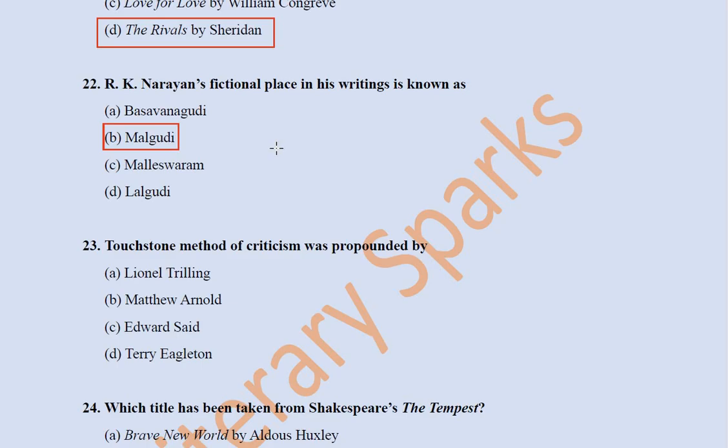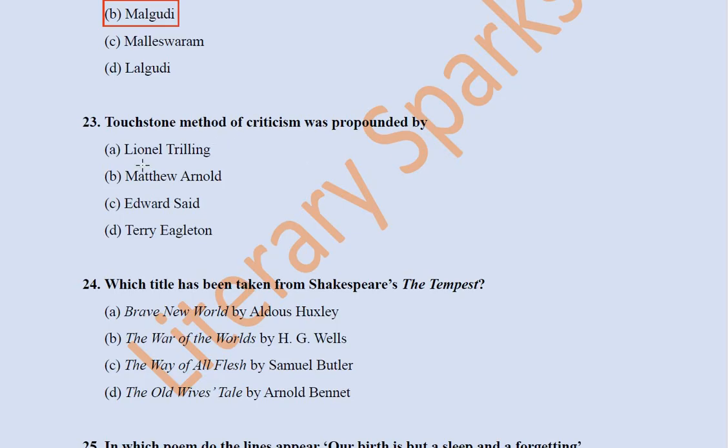Next question we have, the touchstone method of criticism was propounded by. See, this is a question on criticism, but since this is part of history of English literature, they can ask anything. Actually, they have asked about criticism, about negative capability and other terms. So, the touchstone method of criticism was propounded by Lionel Trilling, Matthew Arnold, Edward Said, Terry Eagleton. It was propounded by Matthew Arnold, the famous Victorian critic, writer of Dover Beach and Culture and Anarchy.